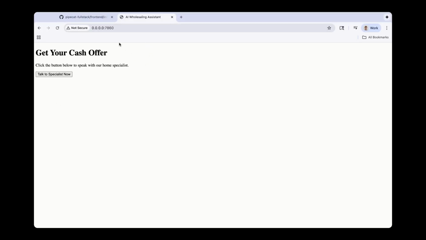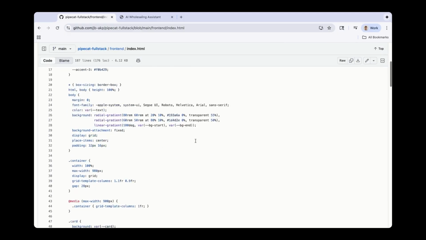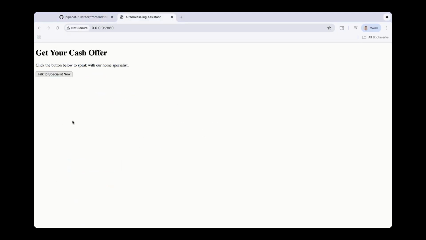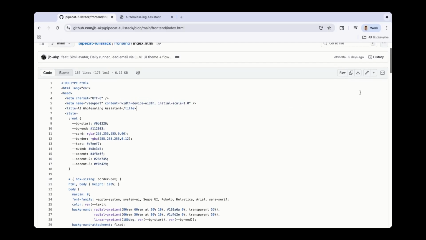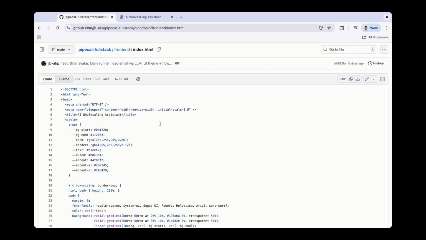I've prepared the final HTML and CSS for our We Buy Houses landing page. The start session function is exactly the same as the one we just tested, but the rest is just better styling. So I'm not going to code all that HTML and CSS by hand. I'm just going to paste it in. You can grab this full file from the GitHub repo I linked in the description, which is the final index.html file. And let's head back to the code and paste this in.